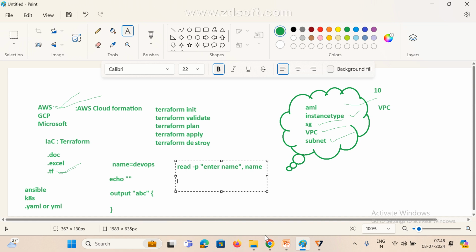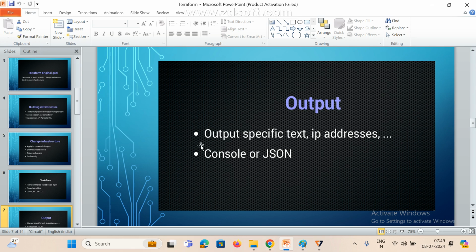So next we are printing. If you want to print, we are using echo, so dollar name we are using the same. And in the same way in Terraform, if you want to declare any variable, we are using input. If you want to print something, that is the output. Under output we are printing those particular things. Anyway, in the coming classes we'll see all these things. Just understand at a high level how it will work.